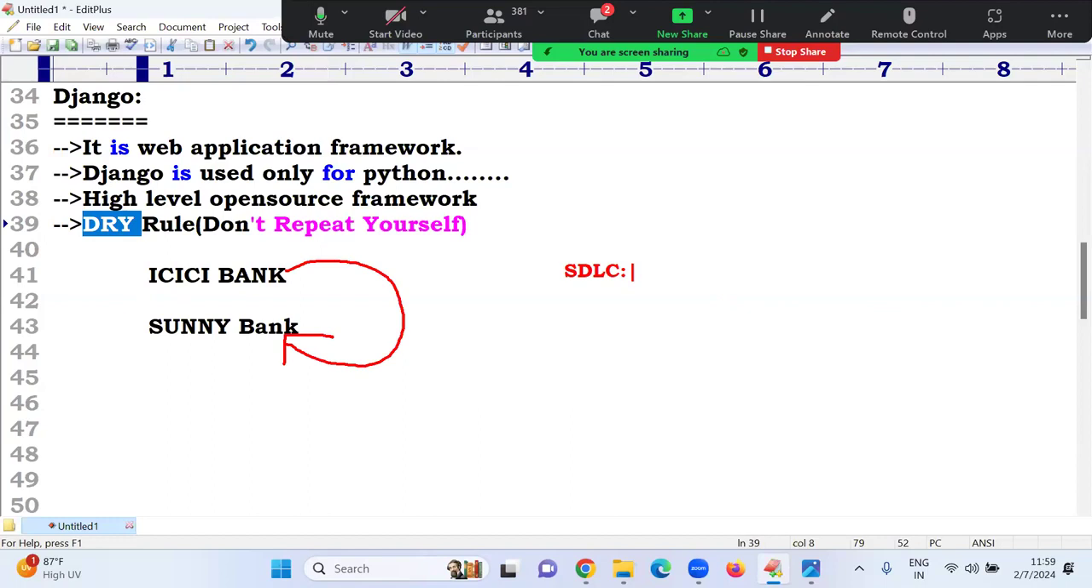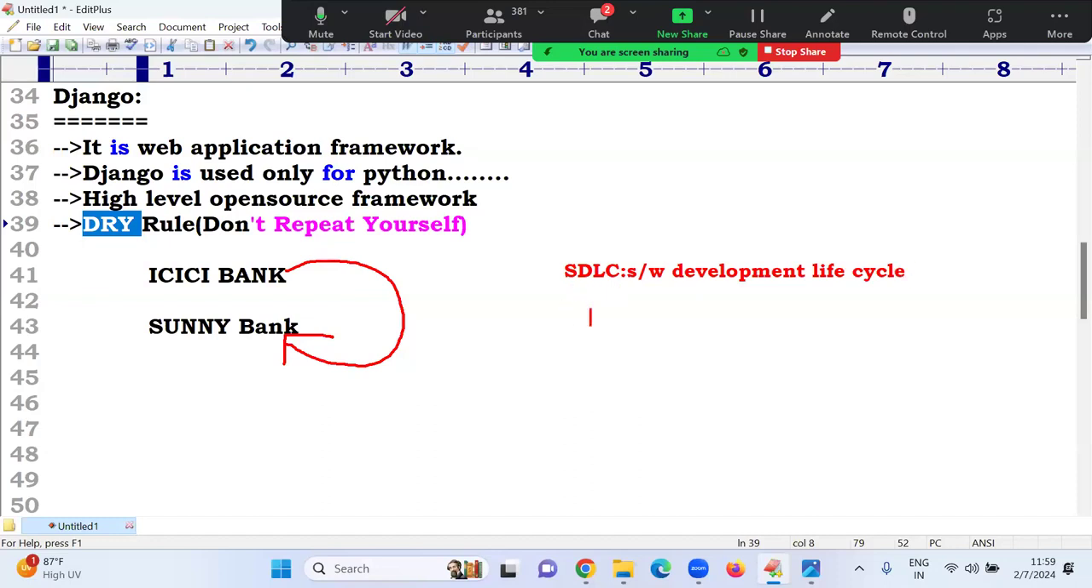Who came from an MCA background or BCA background, MSc computers, maybe engineering is available, not available, don't know. MCA is there, MSc is there, BCA is there. One subject is there, software engineering. In that, they will tell about this SDLC, Software Development Life Cycle. And what it is, for you it's not required, okay.